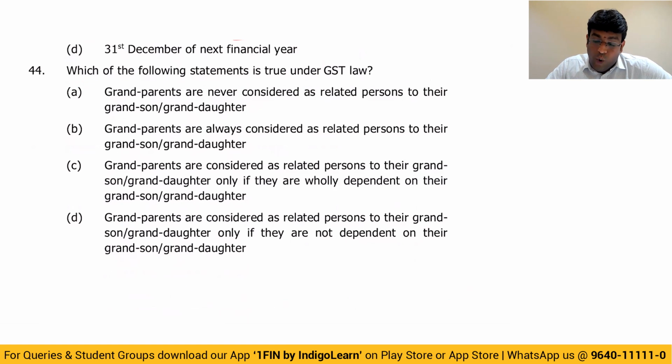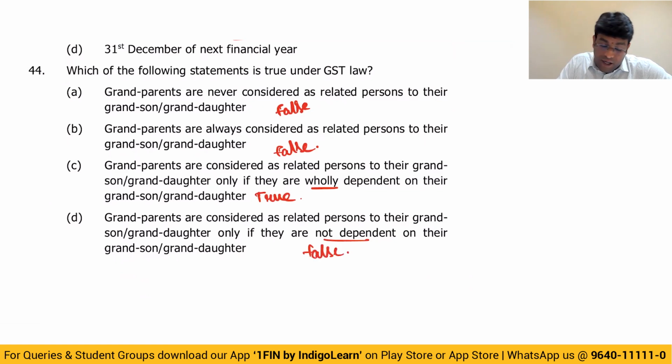Which of the following statement is true under GST law? Grandparents are never considered as relative. No, that is false. Grandparents are always relative. That is also false. Grandparents are considered as relative to their grandson or granddaughter only if they are wholly dependent. 100% it is true. Last case, only if they are not dependent. This is also false. So answer is option C. Only if they are wholly or mainly dependent, they are regarded as relative. Sometime back I told you that in family, spouse and children are always covered. Parents, grandparents, brothers and sisters, only if they are dependent, wholly or mainly. Next question.